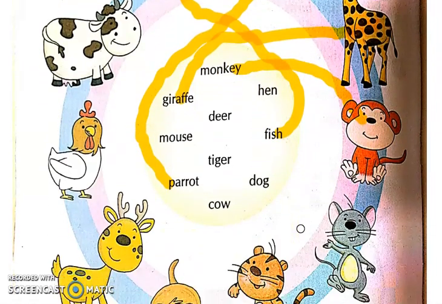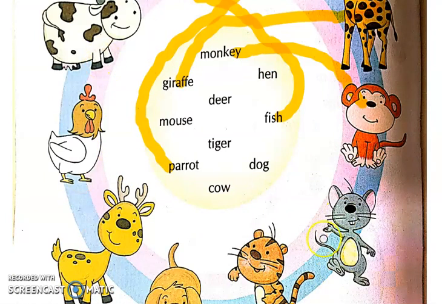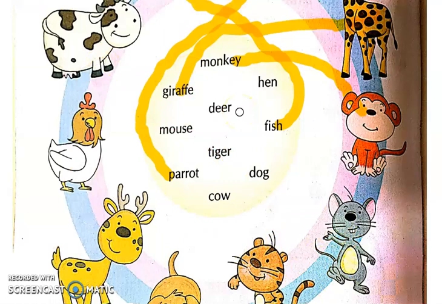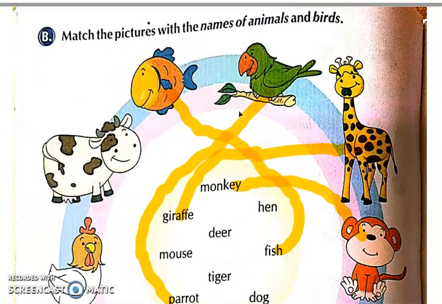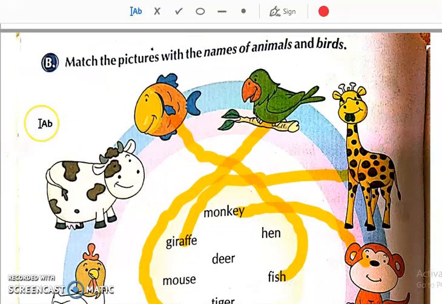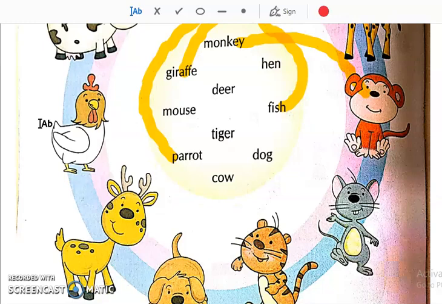Okay, students, likewise you do these 6 by yourself so you can understand. This is a very easy exercise. You just have to match the names of animals and birds with the pictures. Okay, so this is your homework. You have to do it by yourself. And then we will discuss it in the online class. Now, let us see the next question.